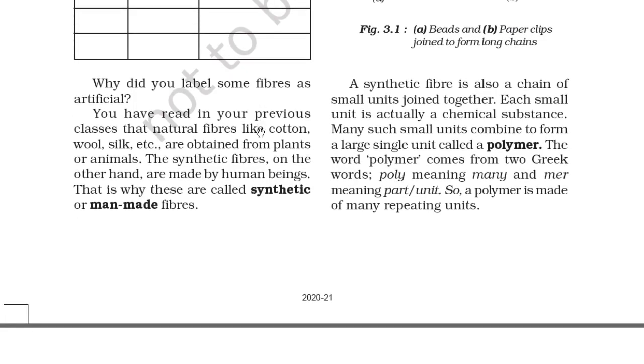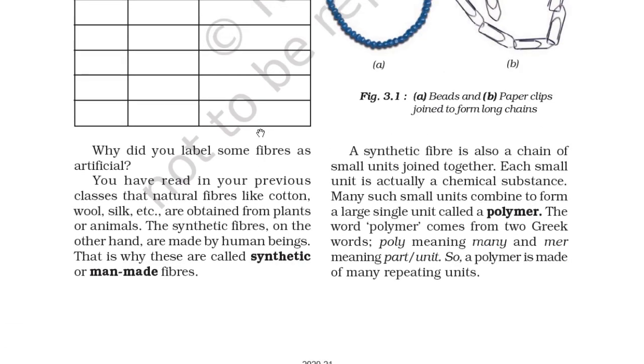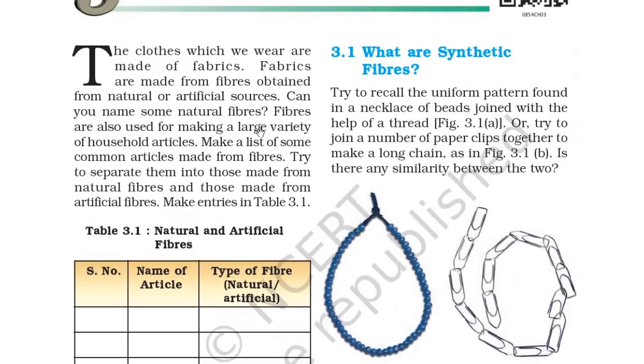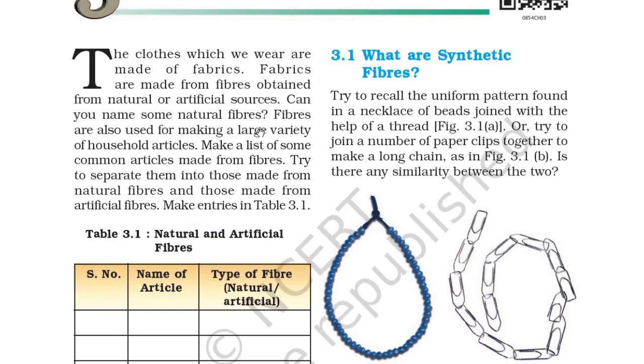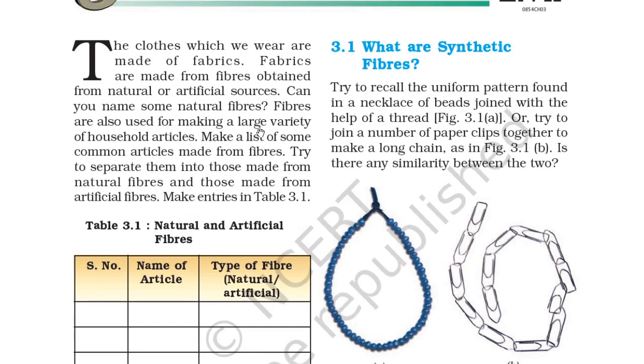Why did you label some fibers as artificial? You have read in your previous classes that natural fibers like cotton, wool, silk, etc. are obtained from plants or animals. The synthetic fibers, on the other hand, are made by human beings. That is why these are called synthetic or man-made fibers. So it is clear. 3.1 What are synthetic fibers?